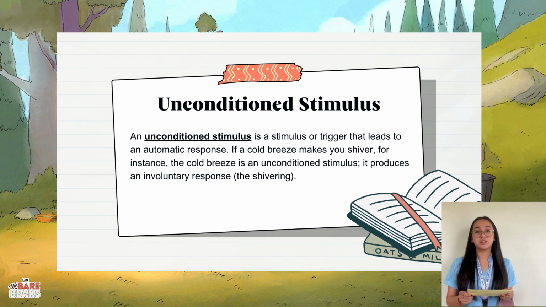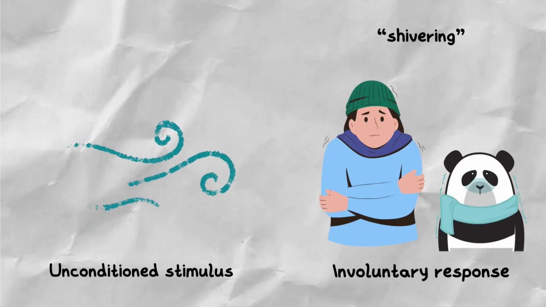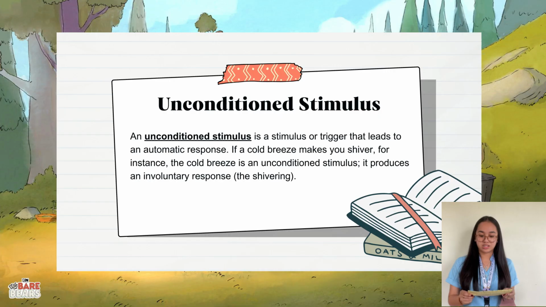Unconditioned stimulus is also known as the trigger that leads to an automatic response. An example of this is when a cold breeze makes you shiver. The cold breeze is considered the unconditioned stimulus, and it produces the involuntary response, the shivering.